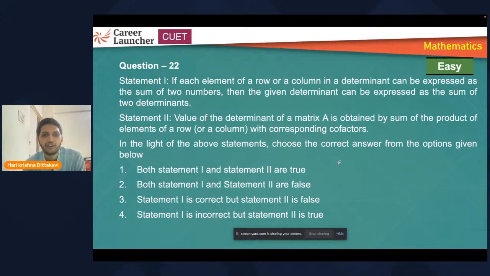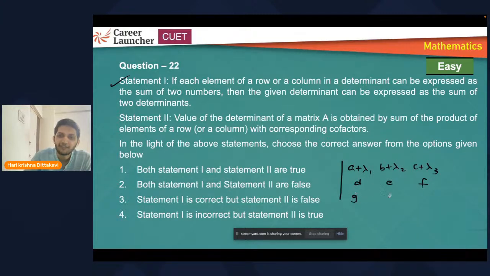If each element of a row or column in a determinant can be expressed as the sum of two numbers, that is the property, right? If any particular row is given as A plus lambda 1, B plus lambda 2, C plus lambda 3, with D, E, F and G, H, I in the other rows, this can be split into two determinants.